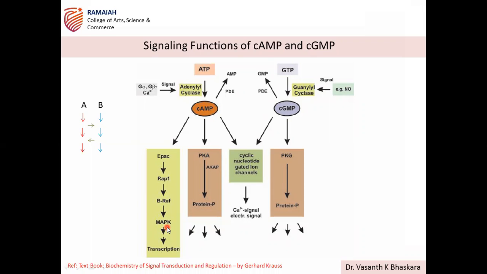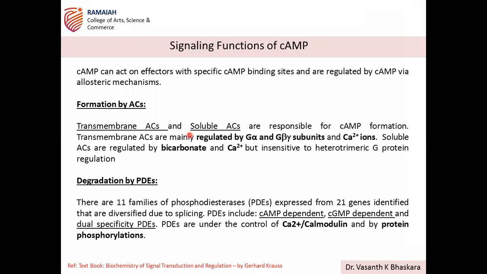All these three are nothing but isoforms of MAP kinase, altogether known as MAP kinases. P38 and JNK pathways are responsible for apoptosis. That pathway is connected through EPAC, and for this EPAC, cAMP is the upstream signaling molecule. That is what we discussed, and these are the notes for the same.